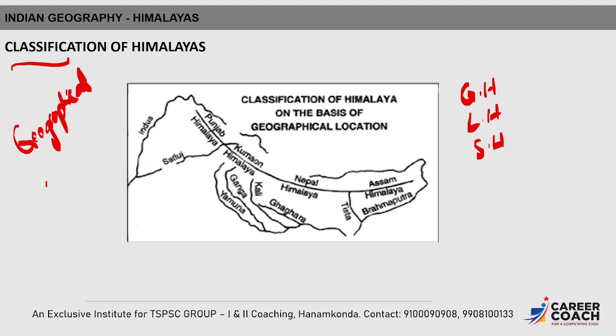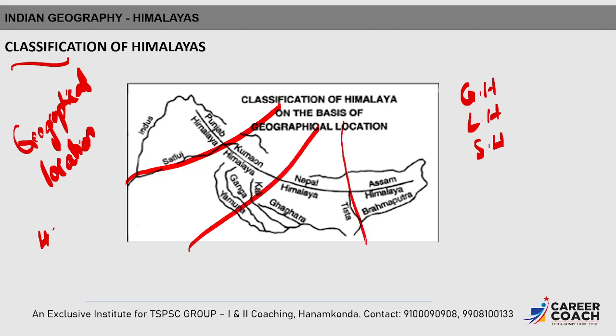There are four classifications. As you can see in this map, the Punjab Himalayas is the first, then Kumaon Himalayas, then Nepal Himalayas, after that Assam Himalayas. So how is it classified on the basis of location?